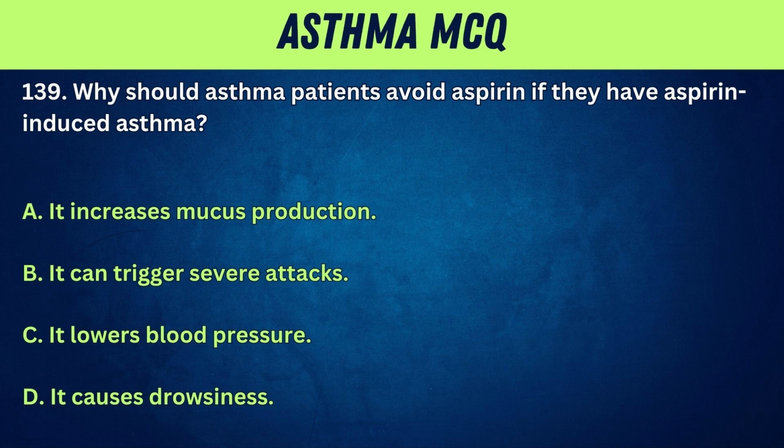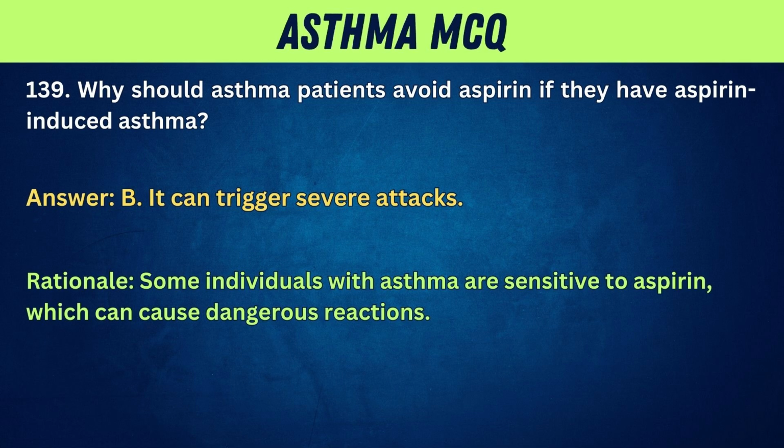139. Why should asthma patients avoid aspirin if they have aspirin-induced asthma? A. It increases mucus production. B. It can trigger severe attacks. C. It lowers blood pressure. D. It causes drowsiness. Answer: B. It can trigger severe attacks. Rationale: some individuals with asthma are sensitive to aspirin, which can cause dangerous reactions.